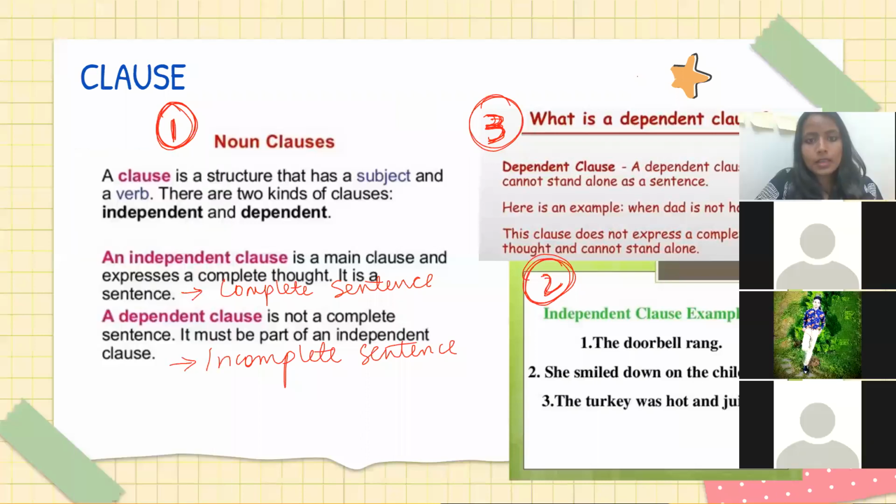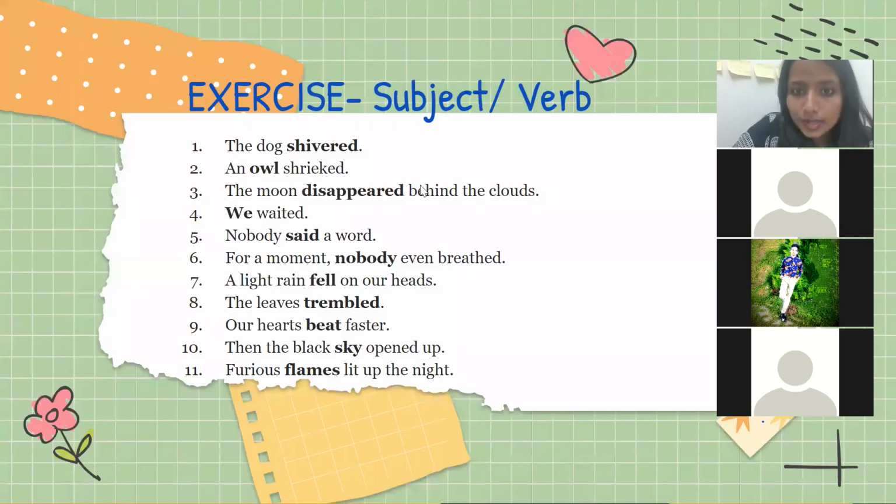Okay? So now just put that in your head. Independent, complete, dependent, incomplete. Just take 5 seconds to memorize that. So here our first exercise is to identify the subject and the verb.